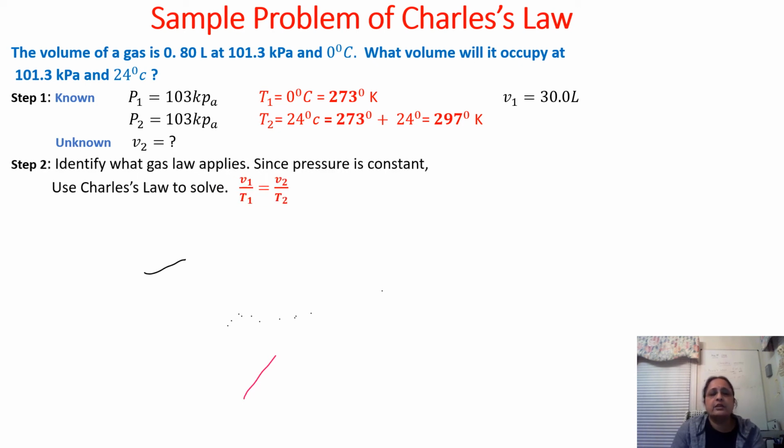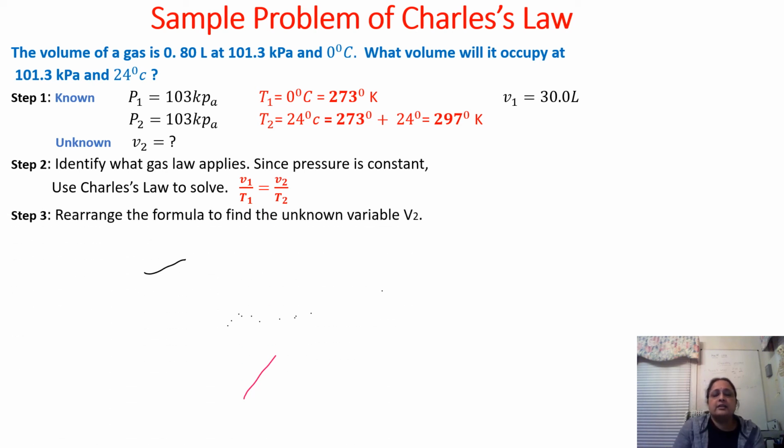Step 2 is deciding which gas law we should use. Since pressure is constant, you can easily say we use Charles' law to solve. Charles' law says V1/T1 = V2/T2. Since V2 has T2 on that side, you have to isolate V2 by rearranging the formula, multiplying T2 on both sides.